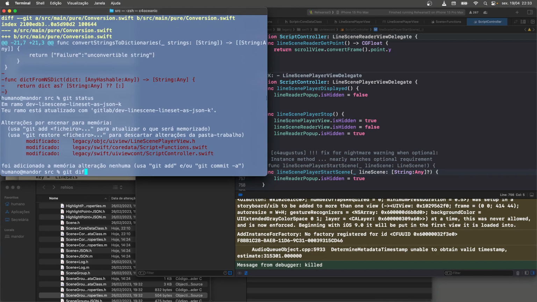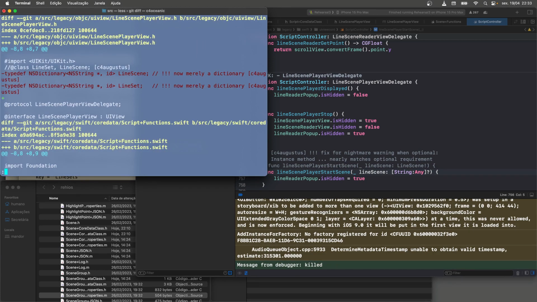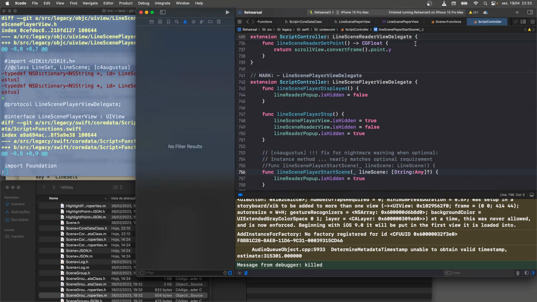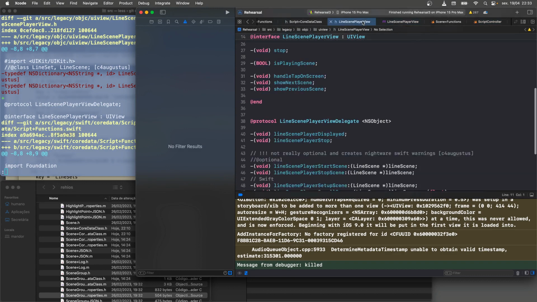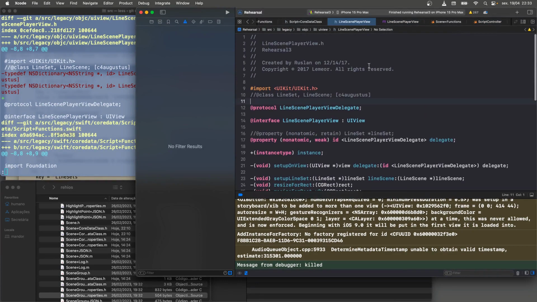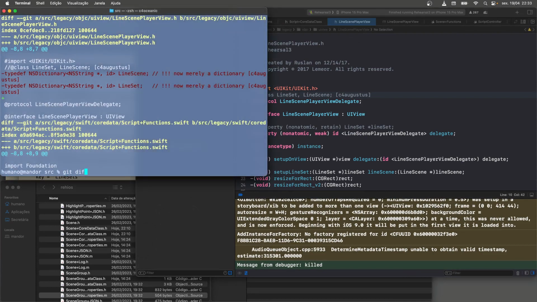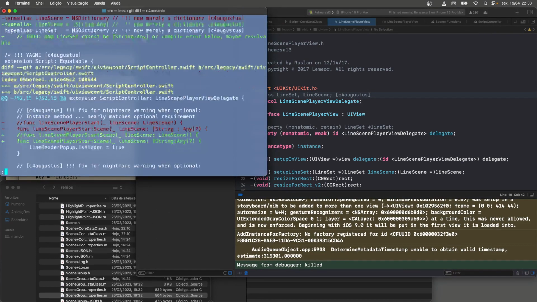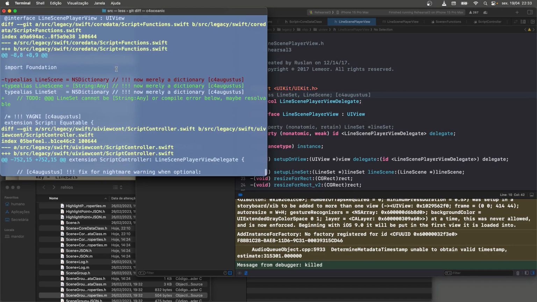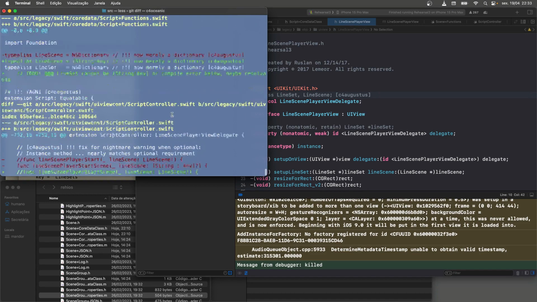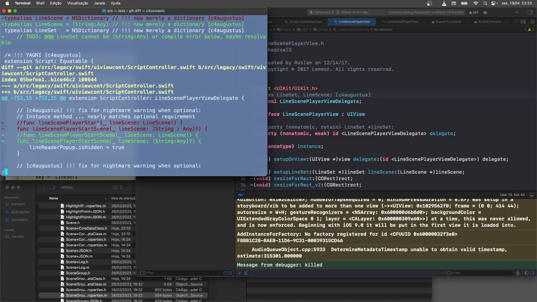I'm going to go ahead and save these current changes. Yeah, I didn't need that, so I got rid of it. So that's line scene player view. It's the header, right? Oh yeah, extra space. Okay, got rid of that thing I didn't need. This is interesting. Maybe resolvable, yeah. And what happened here?